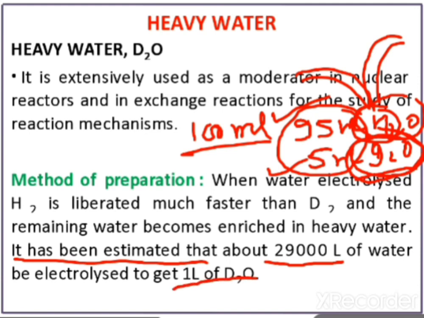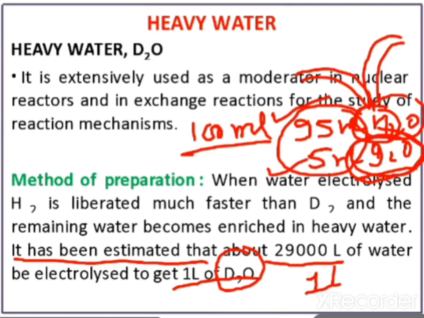So you can compare the volume of D2O and H2O. Out of 29,000 liters of water, only 1 liter of heavy water is present. So it's a very, very small volume.